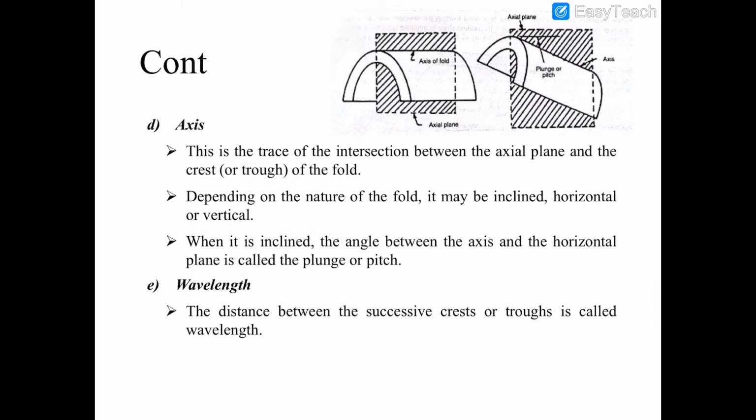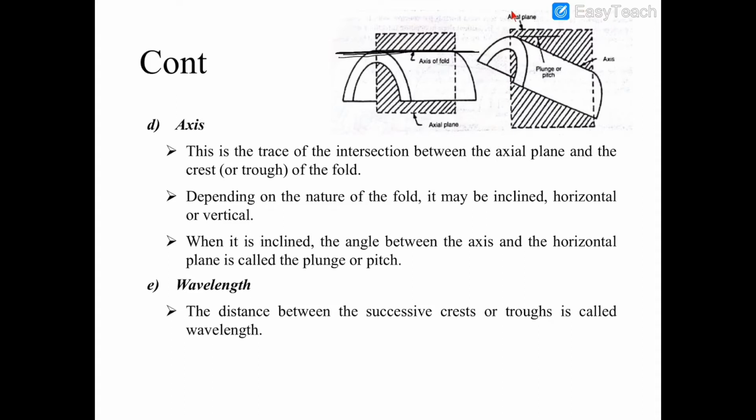Next is axis. This is the trace of the intersection between the axial plane and the crest or trough of the fold. Look at this figure. Here, this line is the axis of fold. This line is the trace of intersection between this axial plane and the crest of the fold. In a similar way, this may be a trace of axial plane and trough of the fold. Depending on the nature of the fold, it may be inclined, horizontal, or vertical.